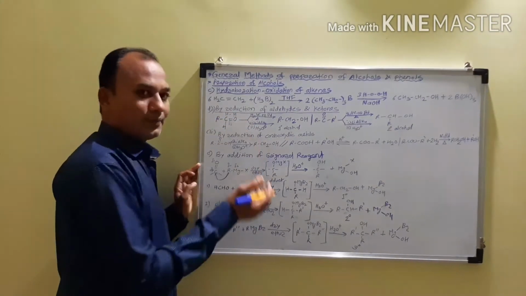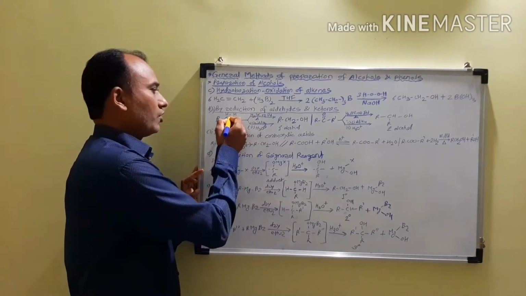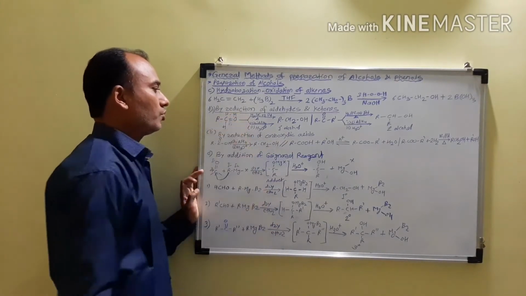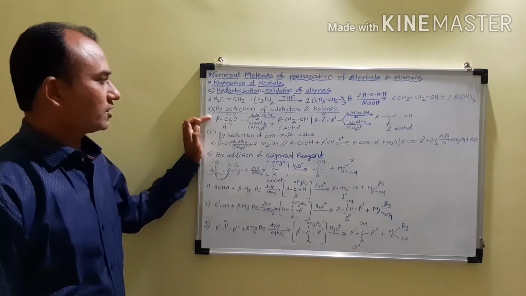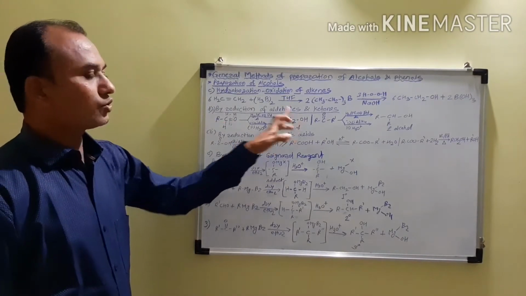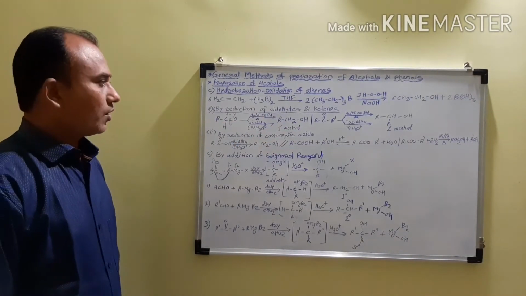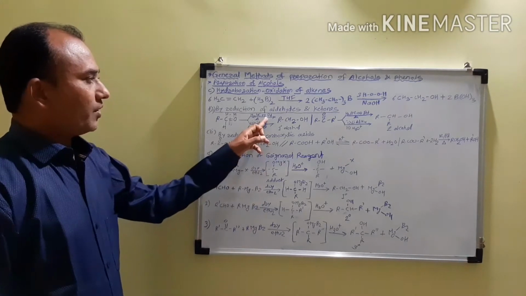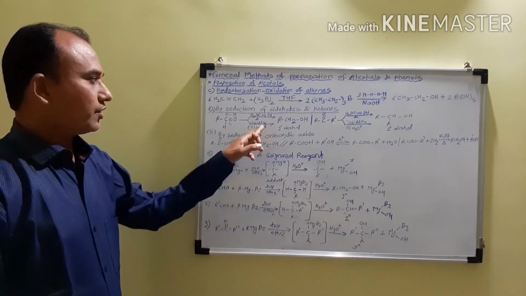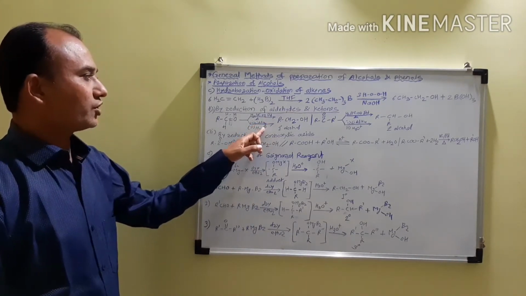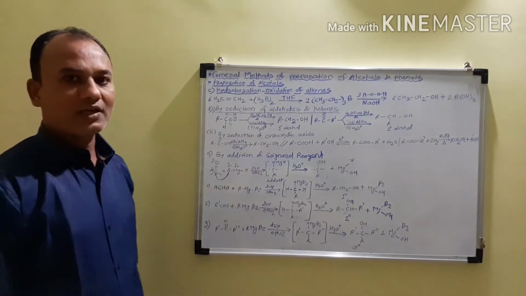As you know, in the addition reaction there is a breaking of one pi bond and formation of 2 new sigma bonds. So what is the product we are getting? RCH2OH.